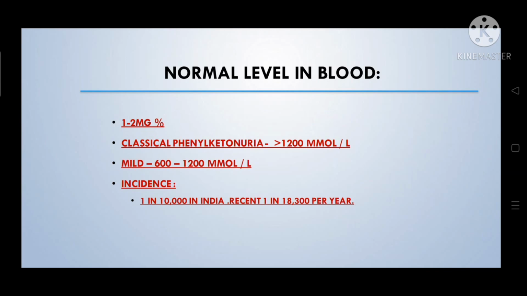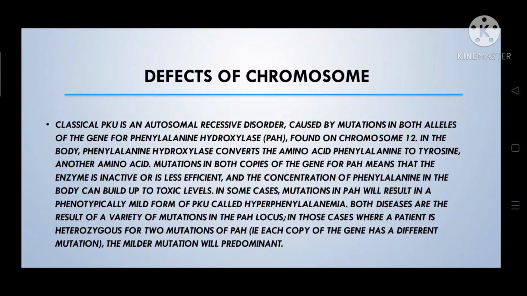Normally, 1 to 2 milligram percent is present in our bloodstream. But in a patient with classical phenylketonuria, this level is raised above 1200 micromole per liter. The incidence is about 1 in 10,000 live births in India. More recently it is known to be 1 in 18,300 per year for India.